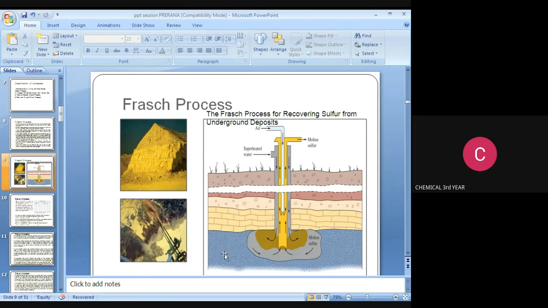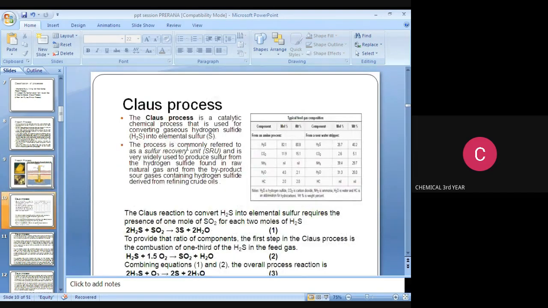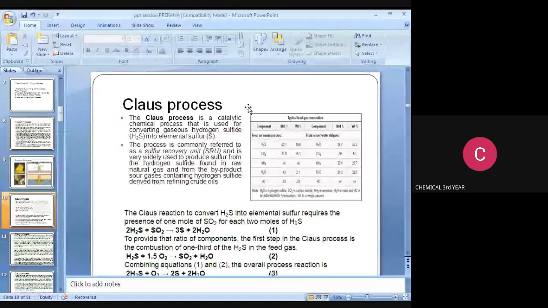Now the next process is the gaseous process. The gaseous process is a catalytic chemical process that is used for converting gaseous hydrogen sulfide, H2S, into elemental sulfur. So the second process is the conversion of H2S into elemental sulfur.